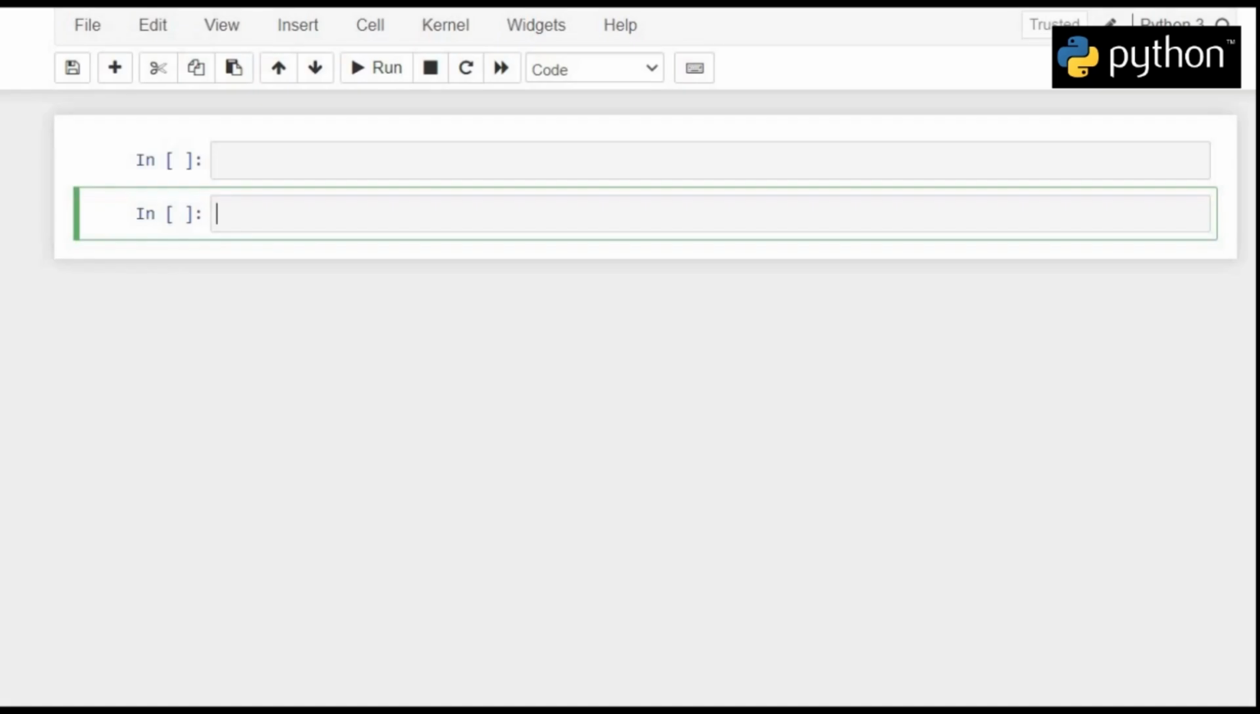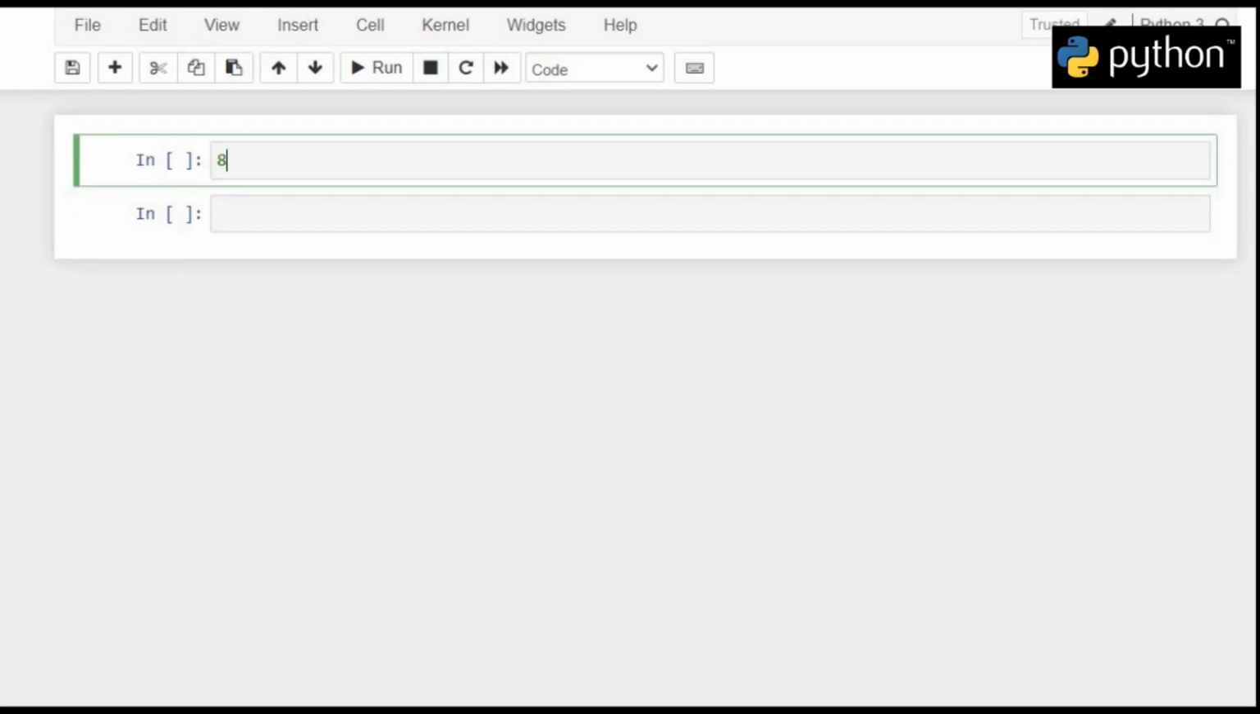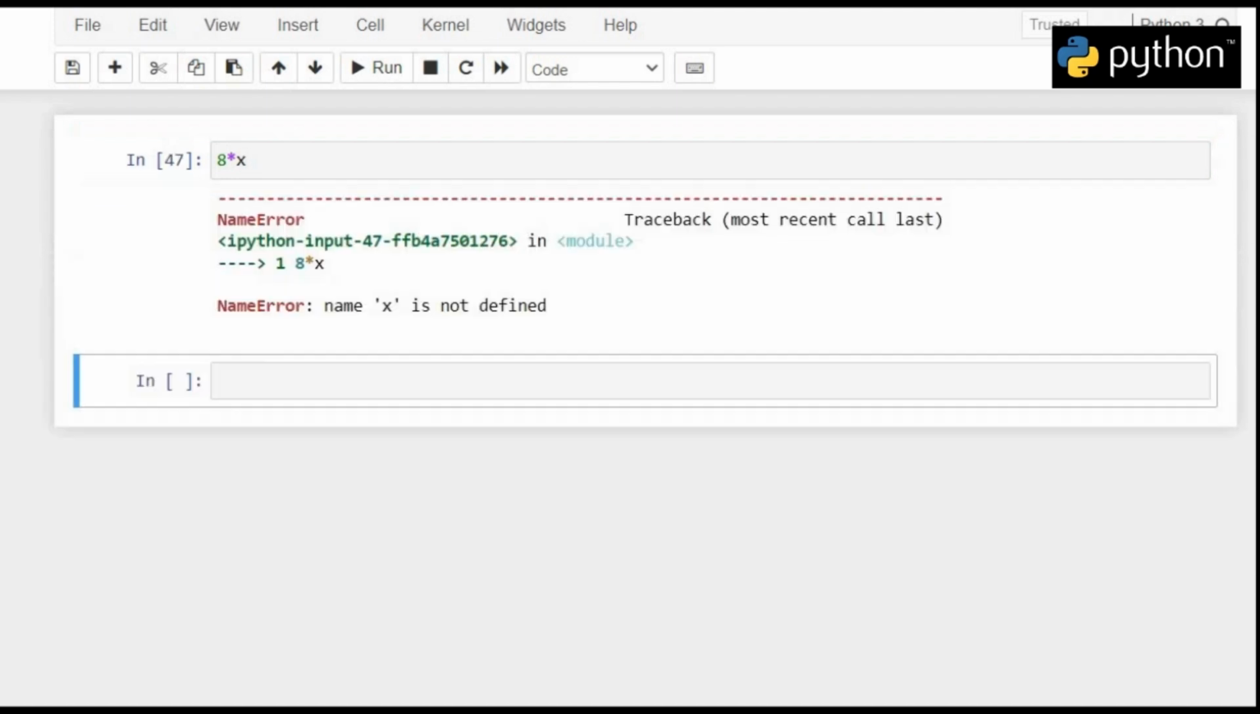So for example, let's say we write an expression 8 multiplied by x. Now, this is an example of an inaccurate expression because even before giving any value to x or storing any value to variable x, we are trying to use it in an expression. So when we run it, Python will give us a name error that name x is not defined. So this is an example of an inaccurate action which is raising an error.